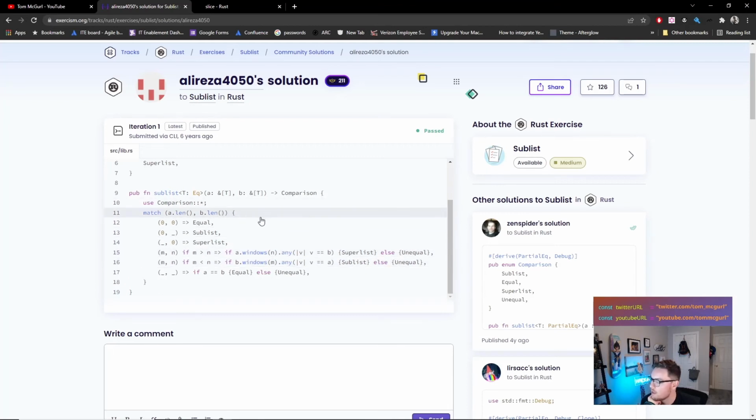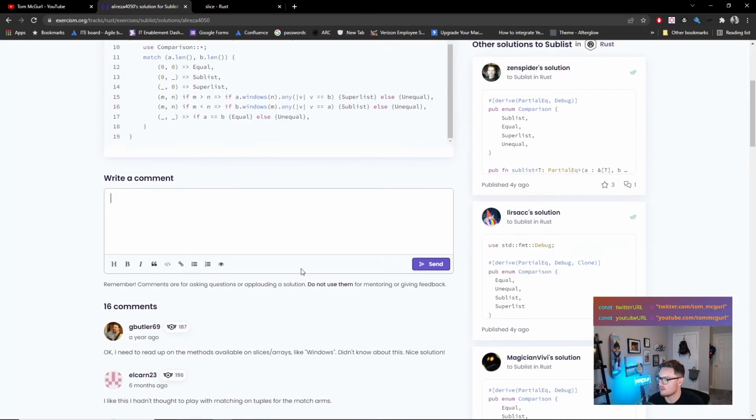That's beautiful. Now what they're doing is they're matching on the length of A and B. If they're 0, they know they're equal. If one is 0 and the other is whatever, we know it's a sublist, we know it's a superlist. And then here, they're grabbing the lengths and they're saying if one's greater than the other, check. If any of the windows of A, so it's going to look like this, 1, 2, 3, 4, 5, 6, it's actually going to go through each window. If any of them equal B, it's a superlist, otherwise it's unequal. And then they're doing the same thing here, but in the opposite direction. This rules. I love this. Can we like this? I would like to like this.